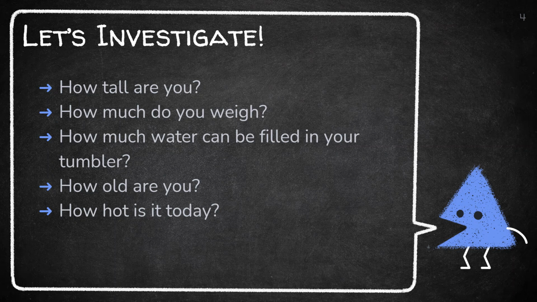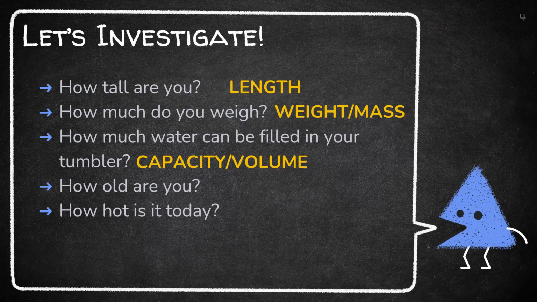To know how tall you are, you need to measure your length. To know how much you weigh, you must measure your weight or mass. And to know how much water you can fill in your tumbler, you need to measure the capacity or volume of your tumbler. To know how old you are, you need to measure your age using time. And to find out how hot it is today, you need to measure the temperature.